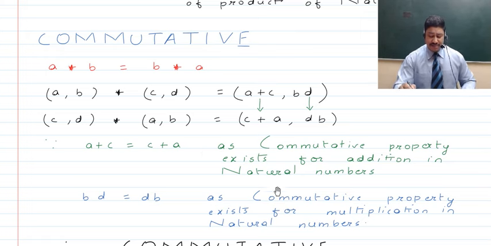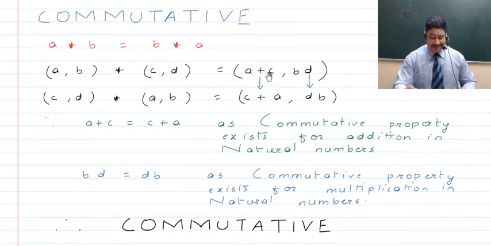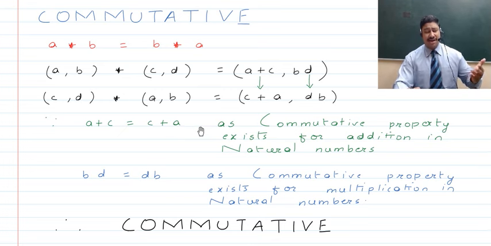Now guys, first we talk about A plus C to be equal to C plus A, because this is just the addition of two natural numbers, and since the addition of natural numbers is commutative, we already know it as we've dealt with natural numbers earlier. So we know that this is true, therefore the first elements of the ordered pairs are equal.